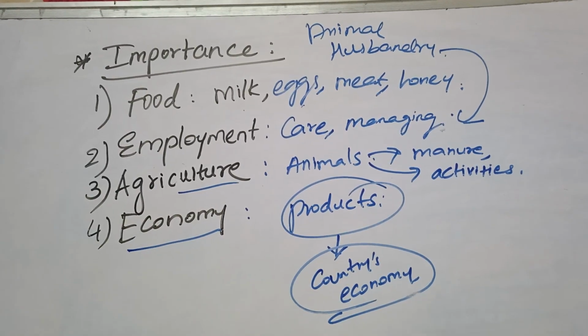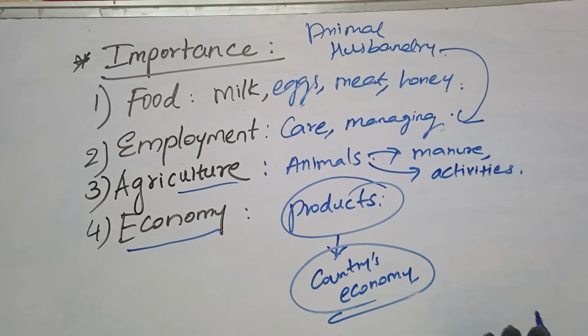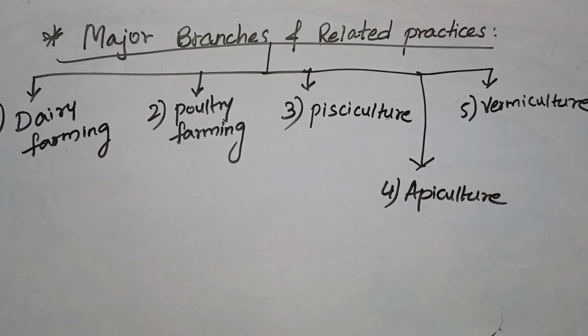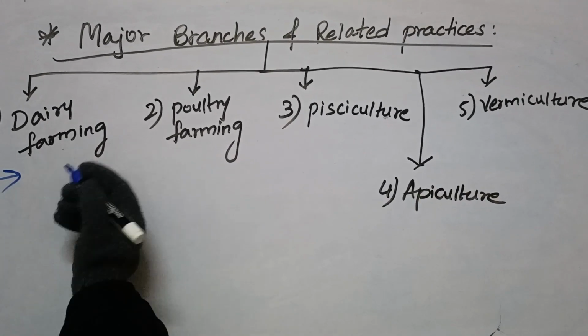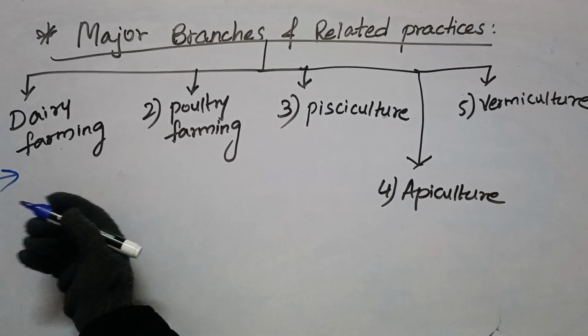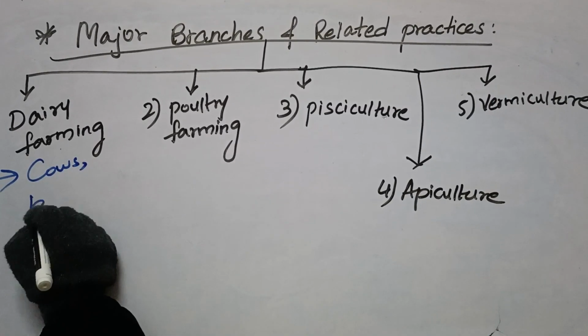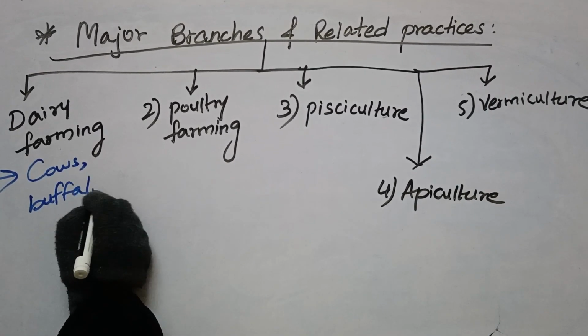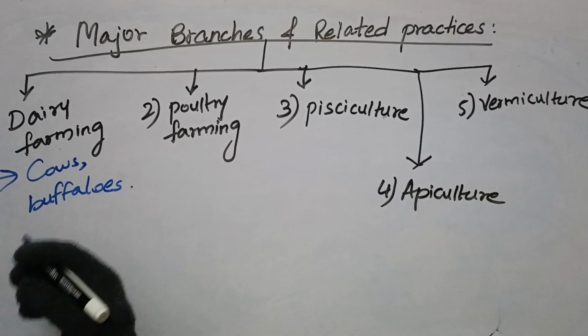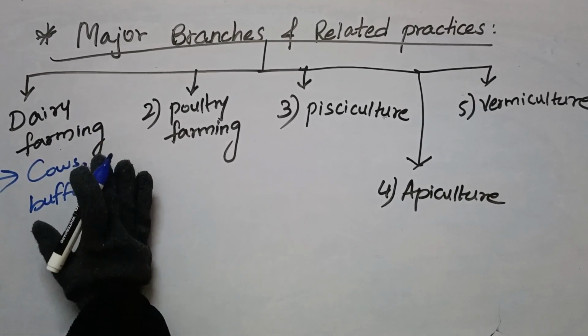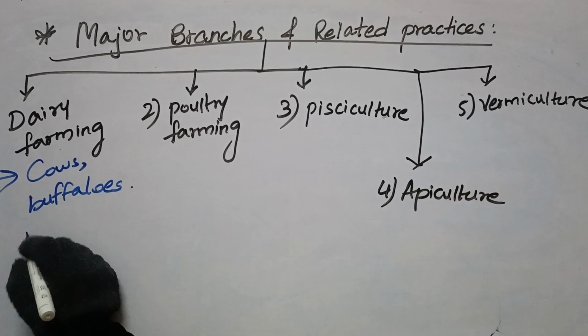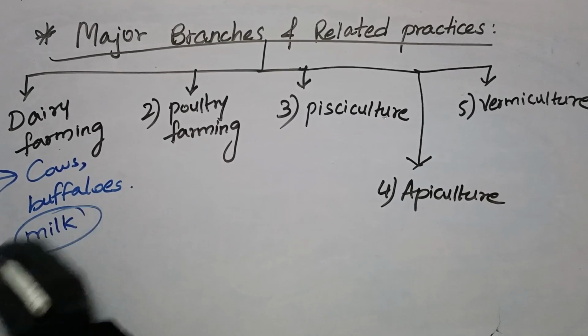Let's talk about the branches and related practices of animal husbandry. Major branches, the first one is dairy farming, which includes rearing of dairy animals like cows and buffaloes, raising these animals to get milk for the purpose of milk production.